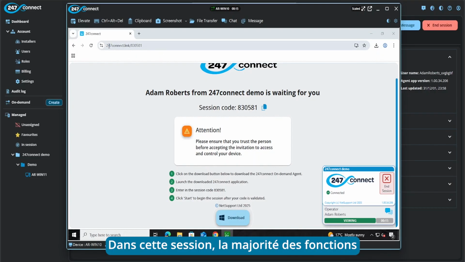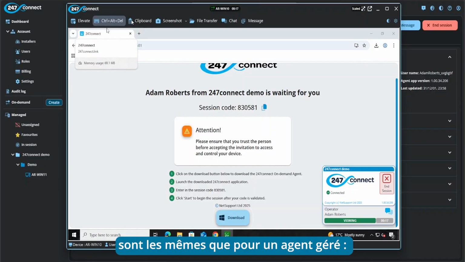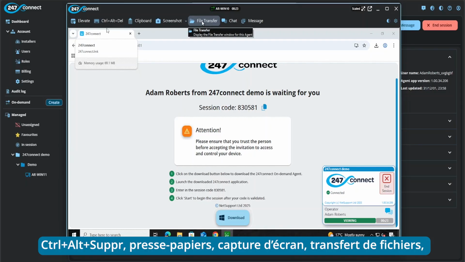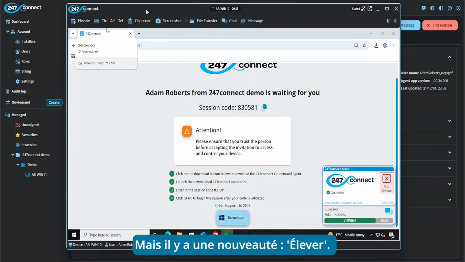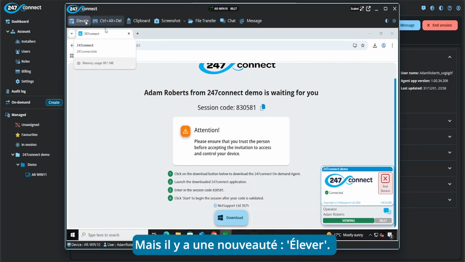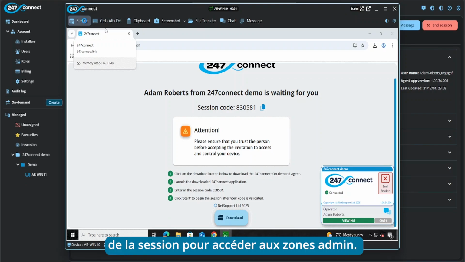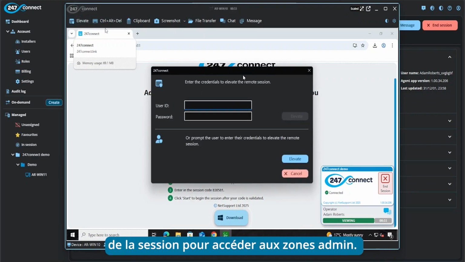Now within the view session, the majority of the features are the same as what we have access to in the managed agent. So Control-Alt-Delete, clipboard, screenshot, file transfer, chat and message. However, there is a new feature here which is called Elevate. So this will just allow you to elevate the session so you can access admin areas on the device.